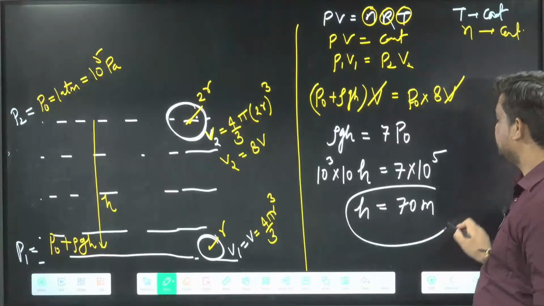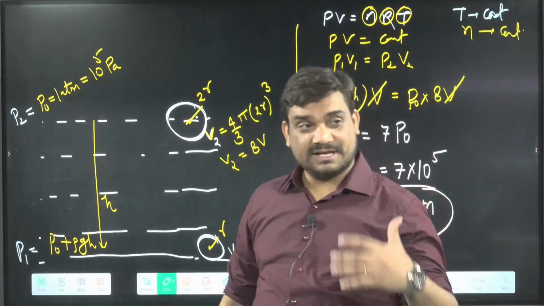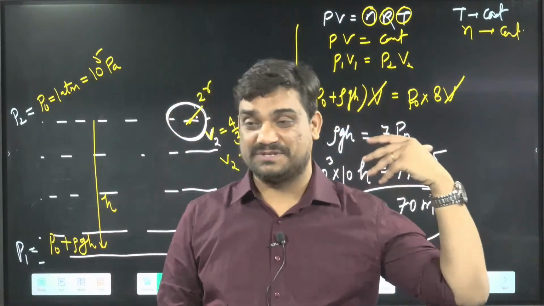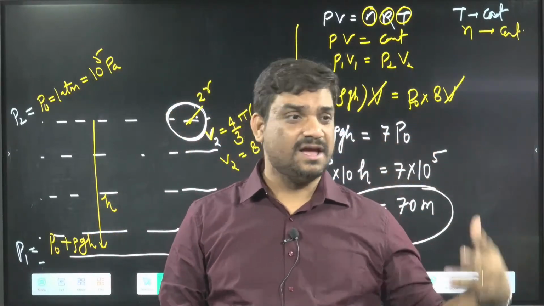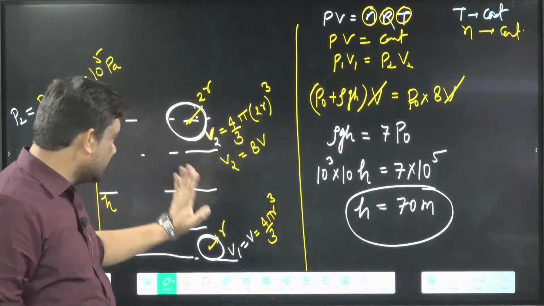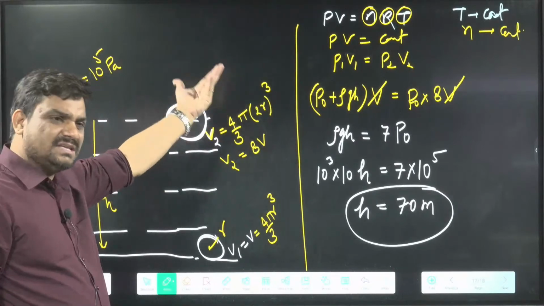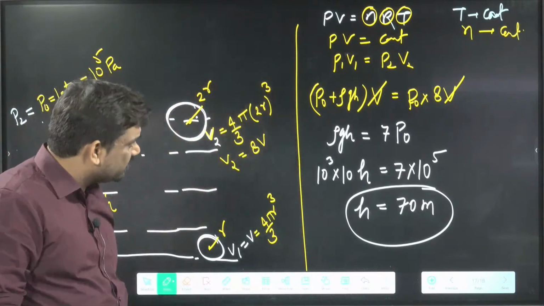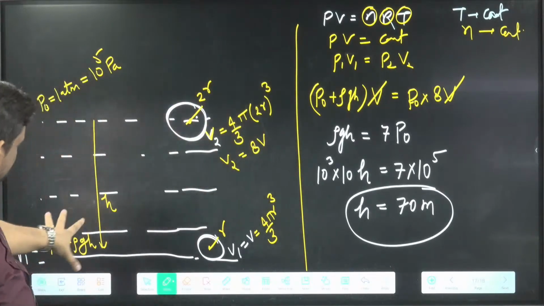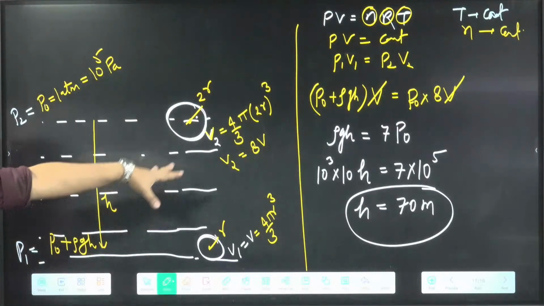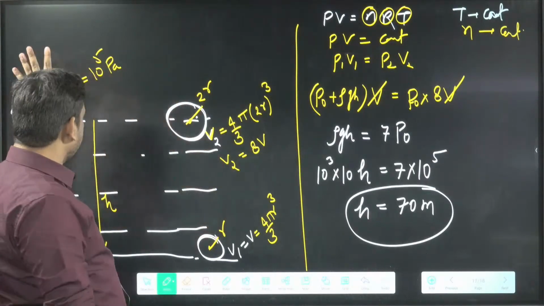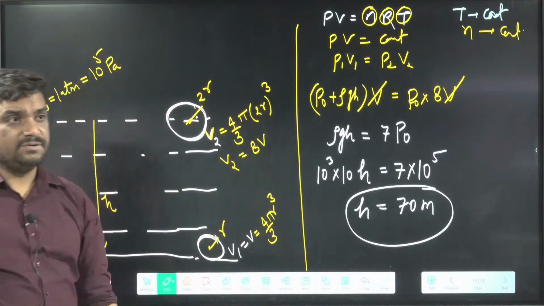70 meter. In the depth they will ask, so they can give you volume directly, volume becomes triple, 4 times or something, or they will give you that radius becomes double, triple, or some relation will be given. So we have to use P1 V1 equal to P2 V2, and P1 here is P naught plus rho g h, volume is here V, here we can say P naught, and this becomes your 8V. Can we do the things?